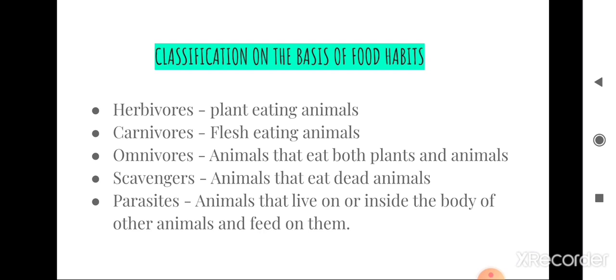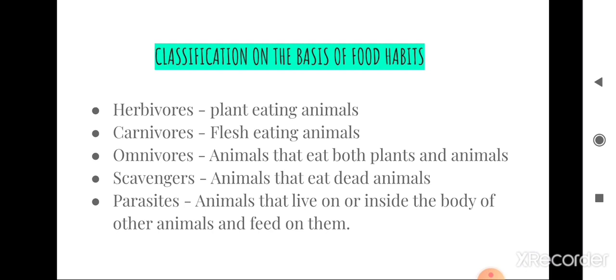First is herbivores, animals that eat only plants. Examples: goat, cow. Next is carnivores, animals that eat only the flesh of other animals. Examples: tiger and lion. And then omnivores. Omnivores are animals that eat both plants and other animals.